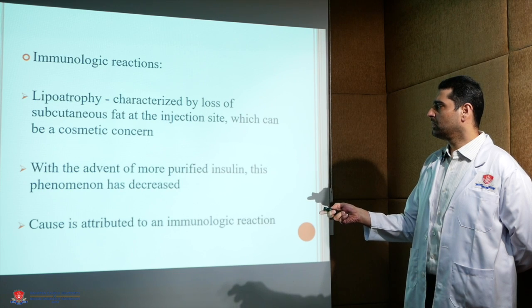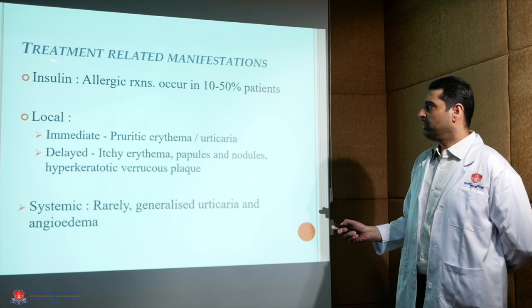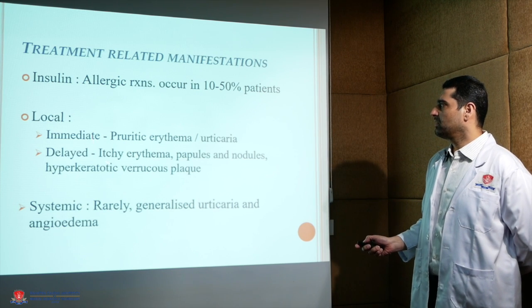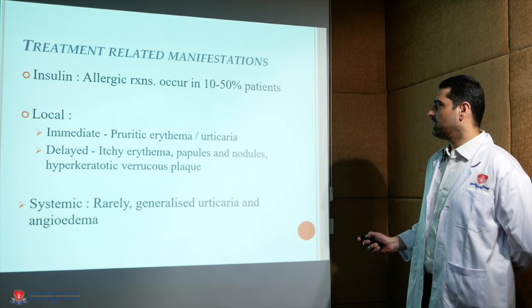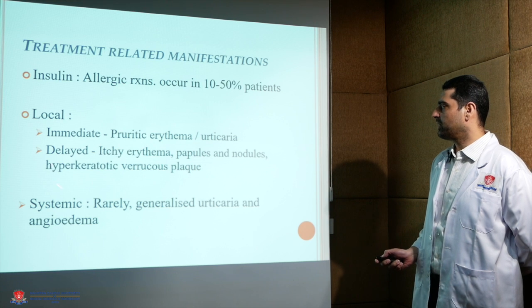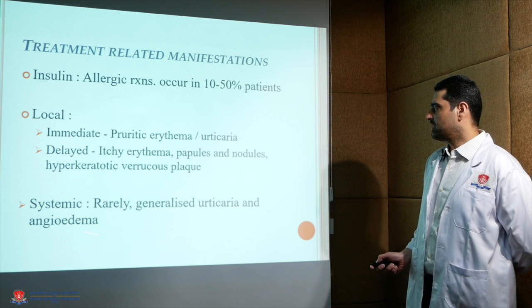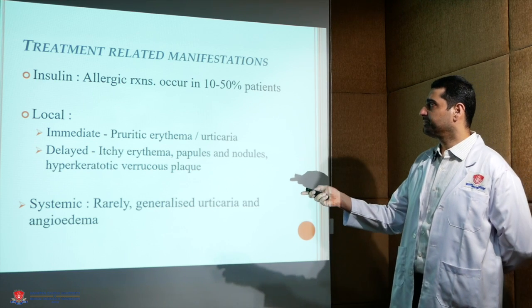Now treatment related manifestations. When insulin is used, allergic reactions which may be immediate or delayed type occur, like pruritic erythema or urticaria, or delayed manifestations in the form of itchy erythema, papules and nodules, hyperkeratotic verrucous plaques. Systemic manifestation is very rare, in the form of generalized urticaria and angioedema.